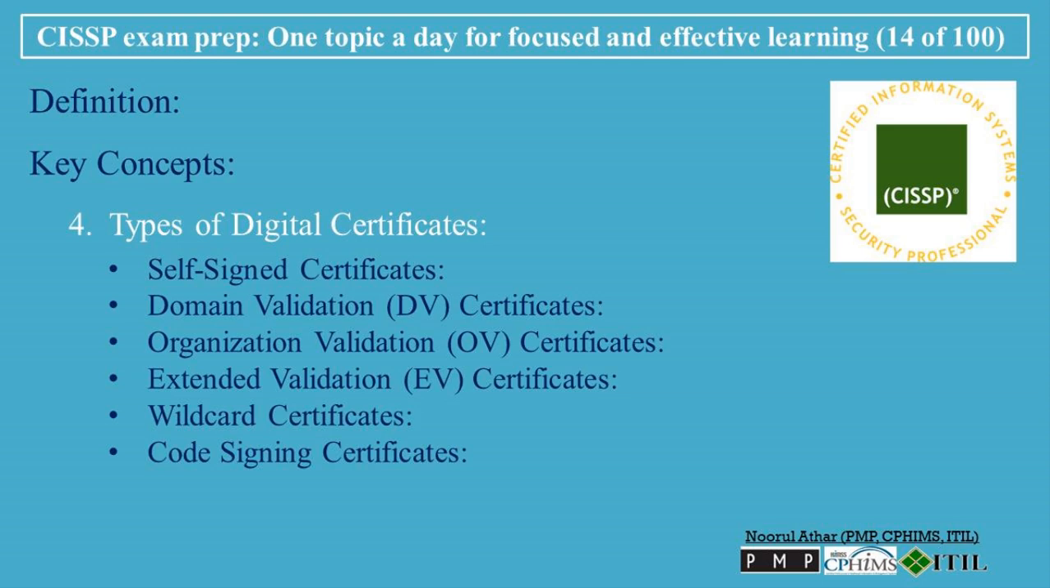Code signing certificates are used to verify the integrity and authenticity of software or code distributed over the Internet. Code signing ensures that the software has not been altered or tampered with since it was signed by the developer. Email certificates, S/MIME, are used for securing email communications. They enable email encryption and allow for digital signatures to verify the authenticity of the sender.